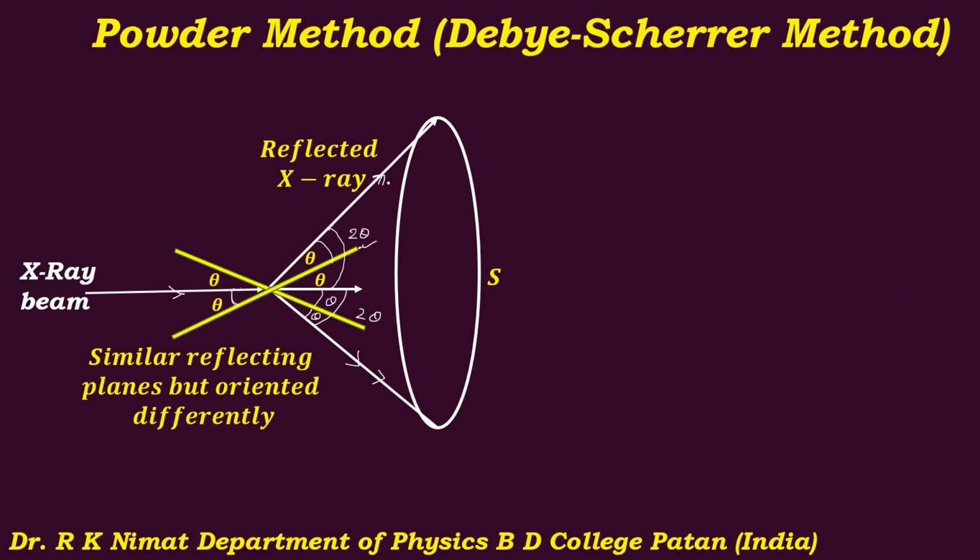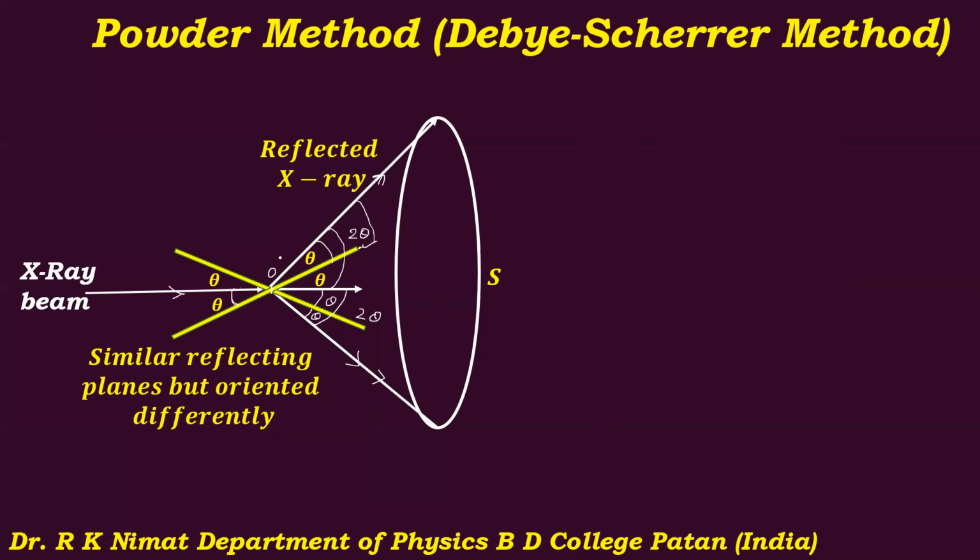So the reflecting rays will emerge out in the form of cones with a half opening angle of 2 theta, or full opening angle. If you take this as the full opening angle, the full opening angle of this emerging cone will be 4 theta, and this point will be the vertex. I will call this point O, so it will be the vertex point. That is how the emerging X-rays come out in the form of cones. That one has to be understood.